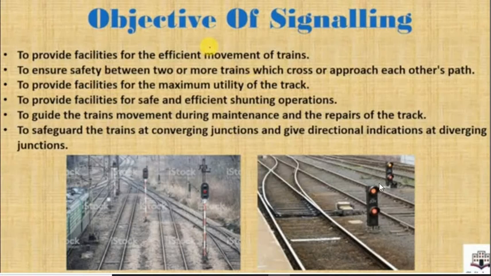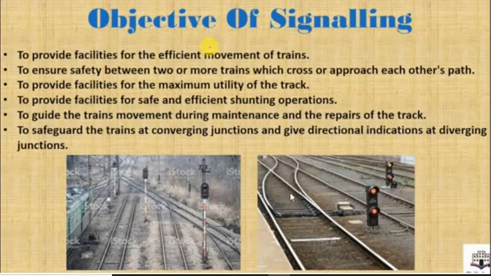It's a different signal, not the points and crossing signal. But the most important thing is that a signal is also provided near shunting operation, so that the train can diverge from the main line to another line with safety.